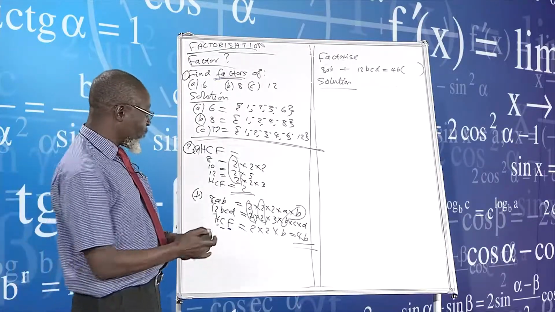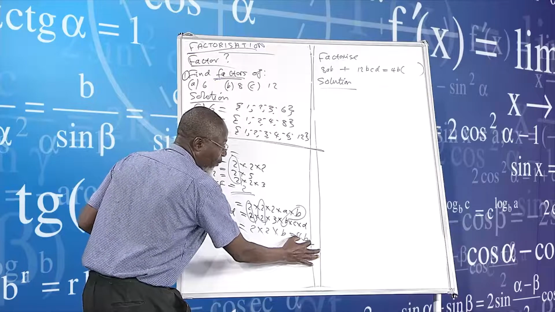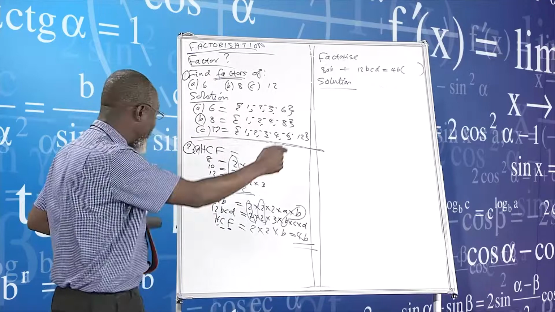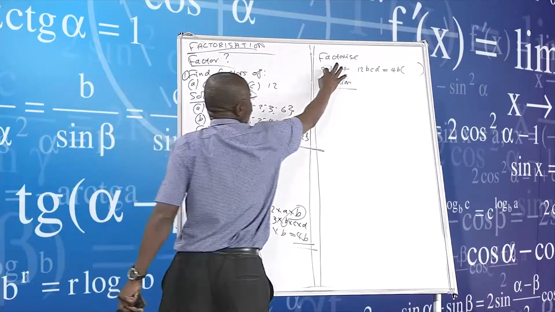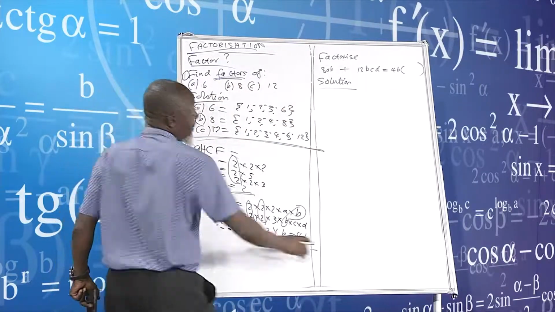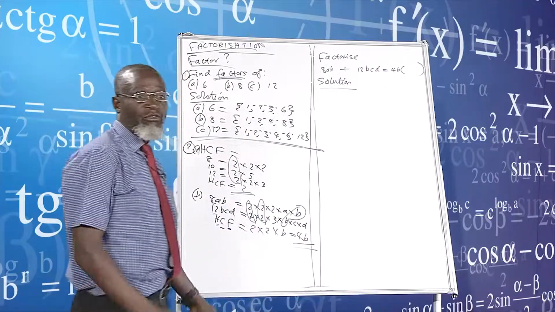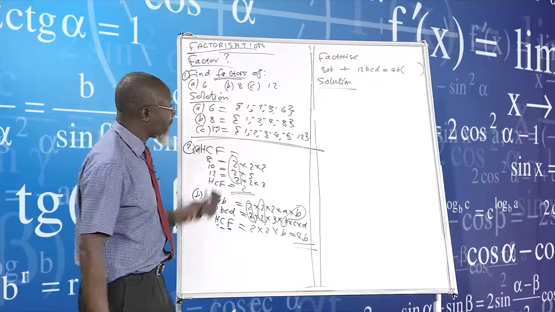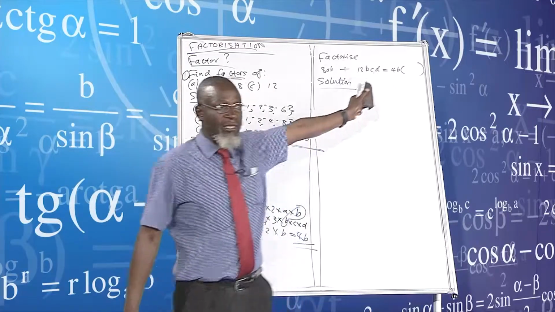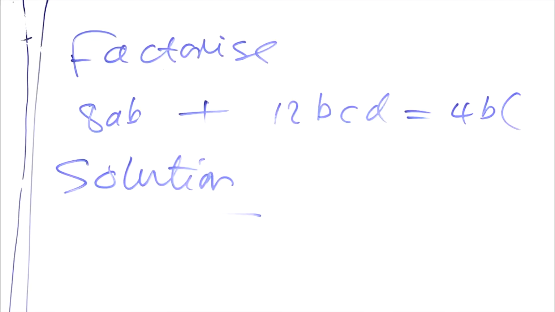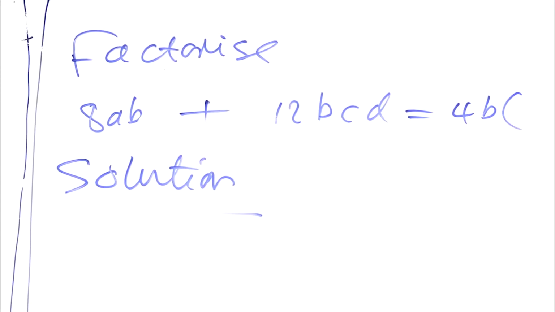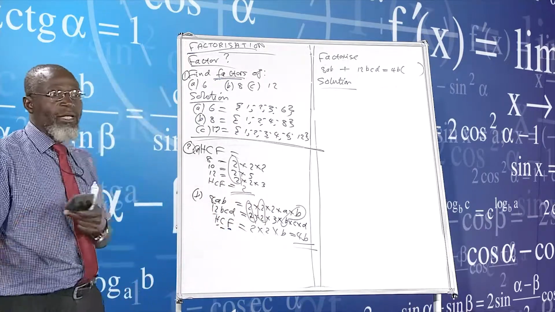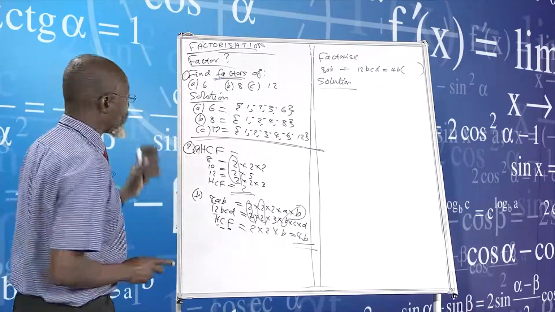Anyway, I'll proceed. We will now say our highest common factor is 4B. I'm putting this 4B here. Now I'm showing the link. And then 8AB, this is the 8AB there. And then 12BCD, that's the 12BCD there again. I'm linking my factors and then my highest common factor and then factorize. So I'm trying to link all these together.